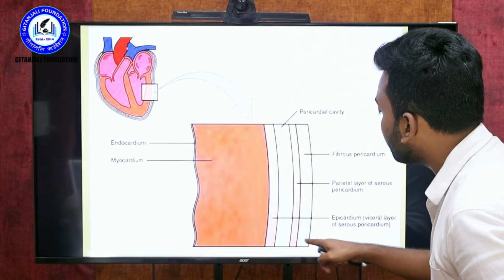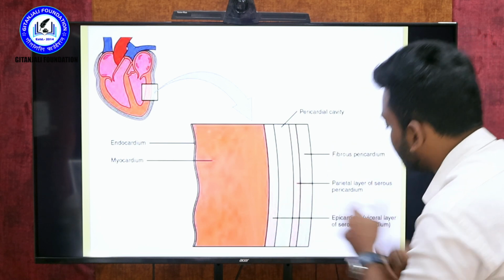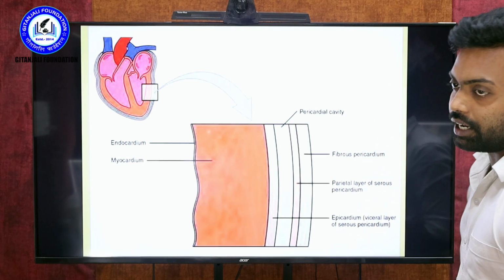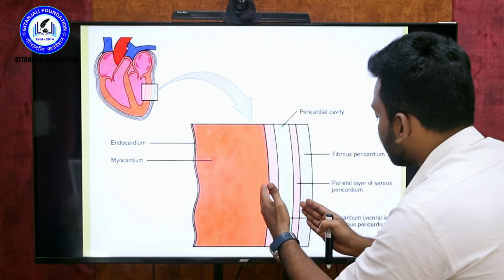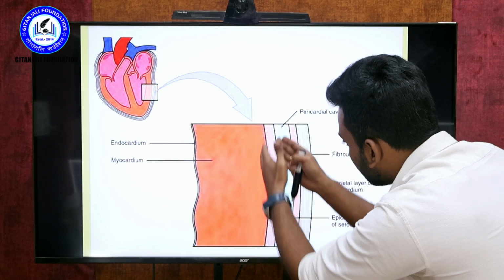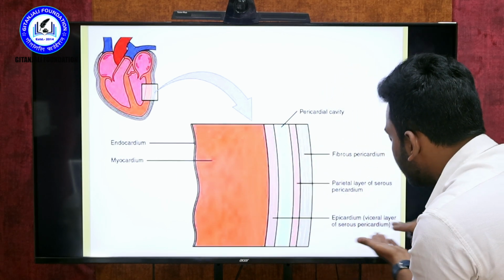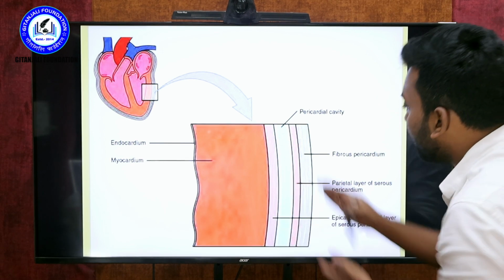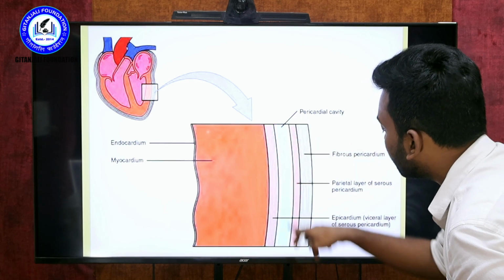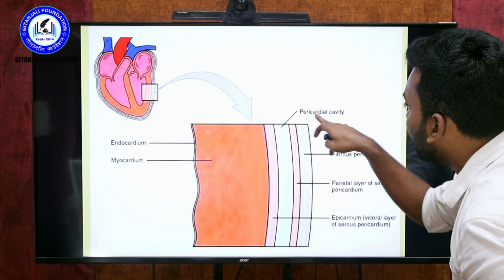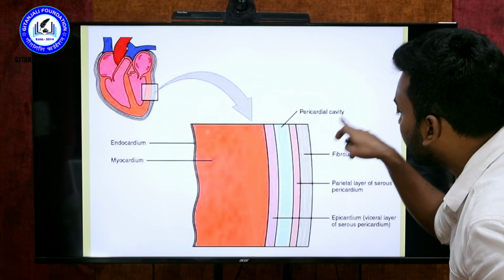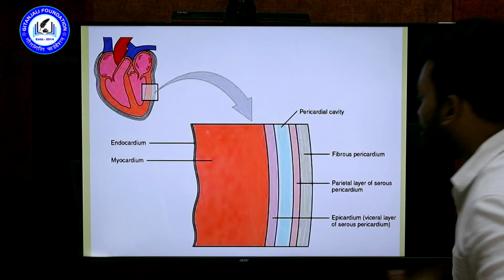In the pericardium, we have different kinds of separation of the chambers here. There is a visceral pericardium and there is a parietal pericardium. The visceral pericardium is where the myocardium is, the inside layer you can see here, called the visceral layer of the pericardium, and the outer is called the parietal pericardium. Inside there is one cavity, called the pericardial cavity.